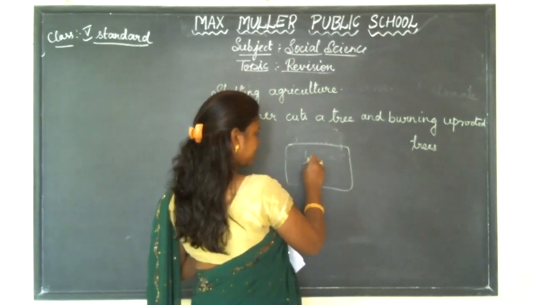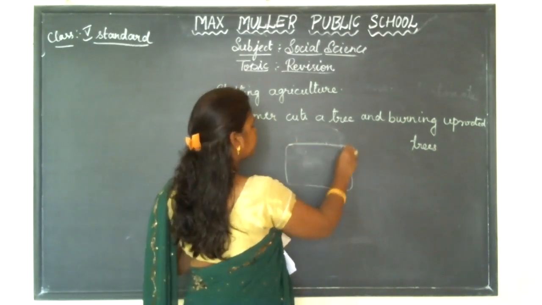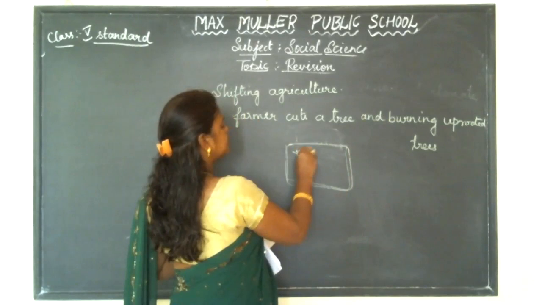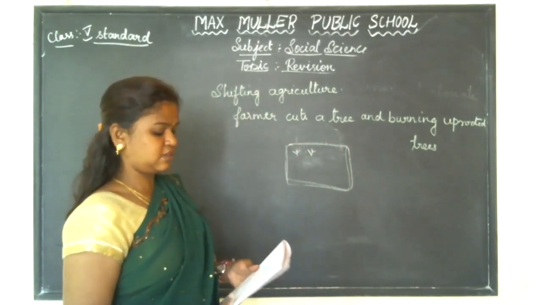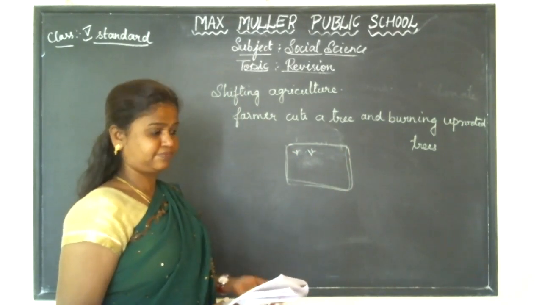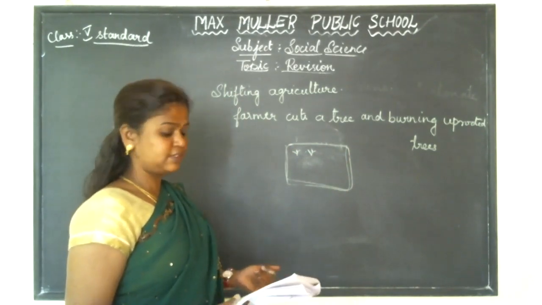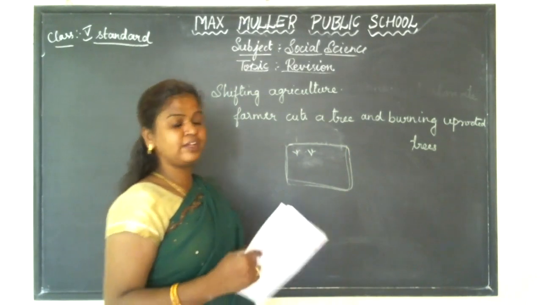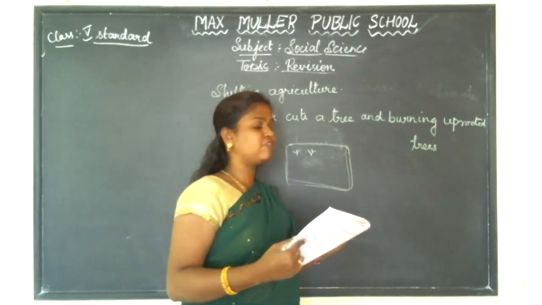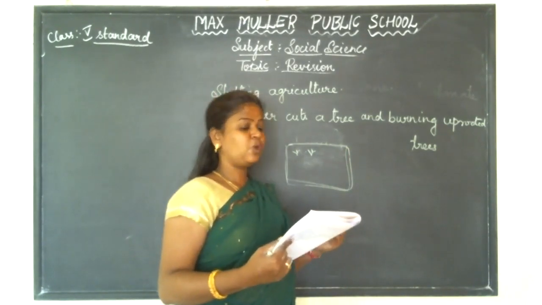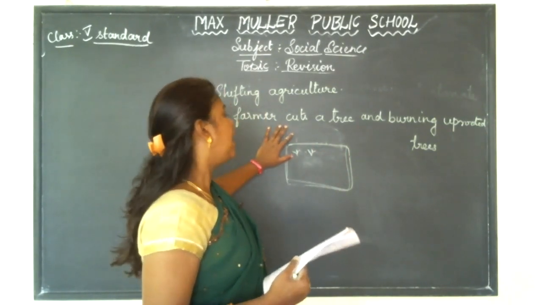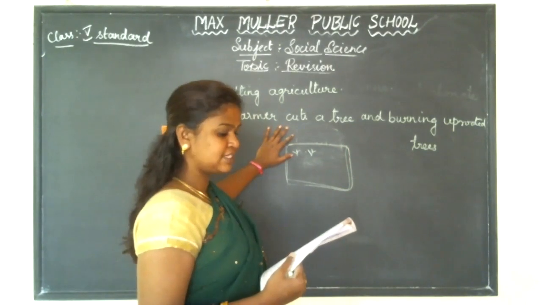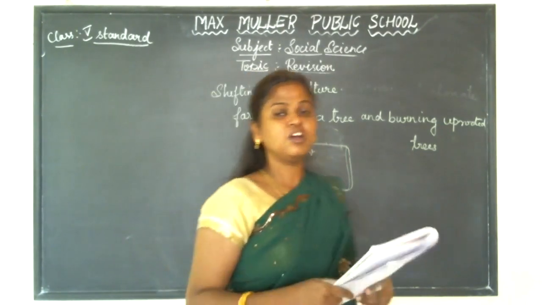He is making a piece of land to grow his crops, to maintain his livelihood. So all he is doing is making it for his living. He cuts the trees and burns the uprooted trees, making a piece of land to grow crops.